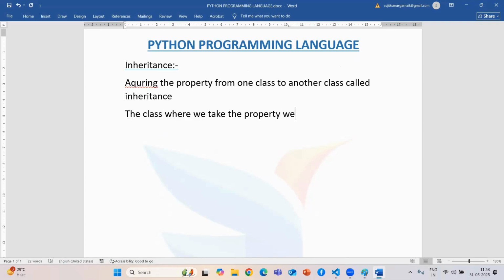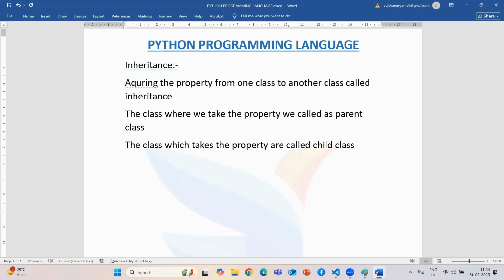The class which takes the property is called the child class. So this is how inheritance works.